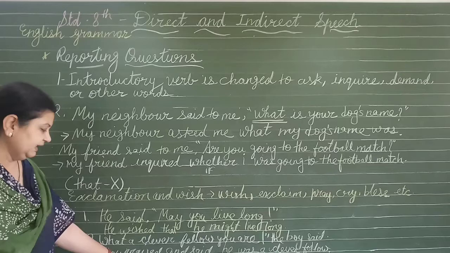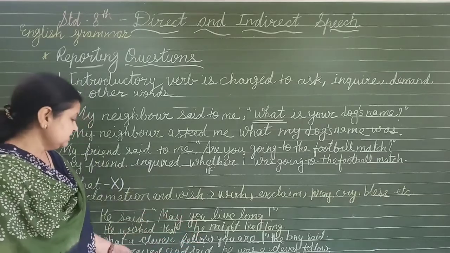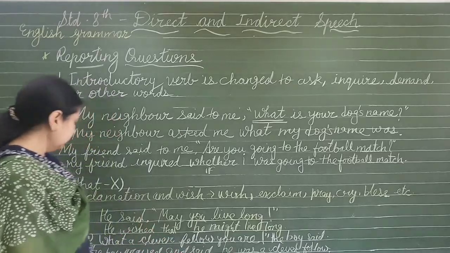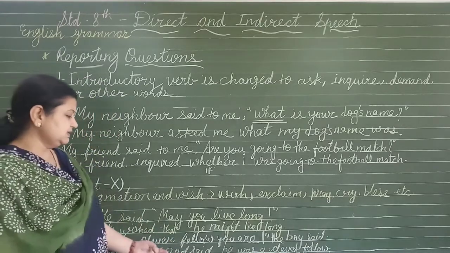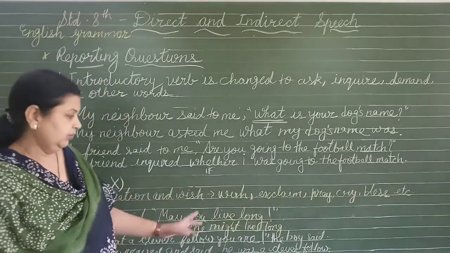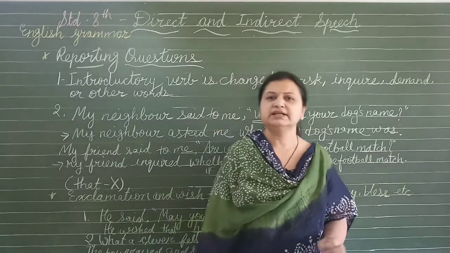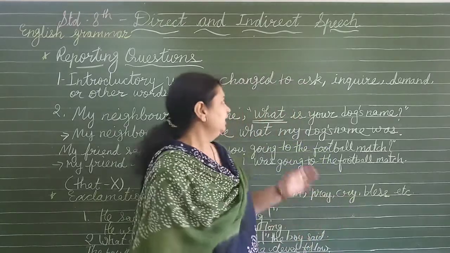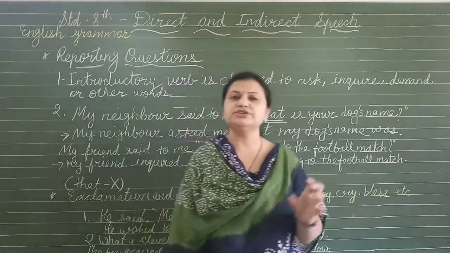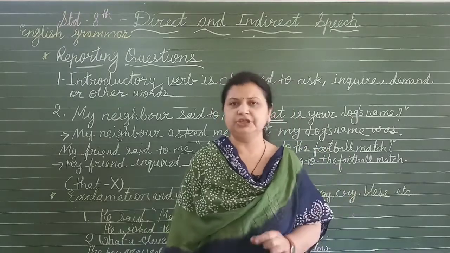Okay, "What a clever fellow you are," the boy said. The boy praised because he was appreciating, he was praising. We can write like this: the boy praised and said he was a clever fellow. So this was the exclamation sentences that you have to change, and you have to remember how you can change the question sentences into reporting speech.